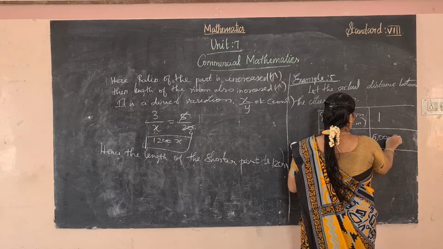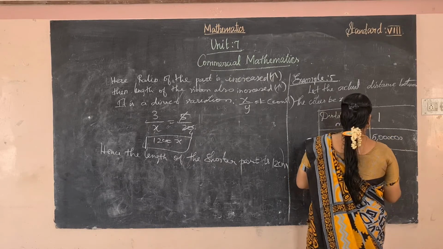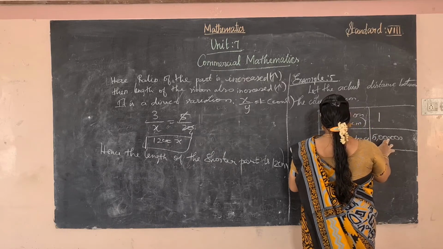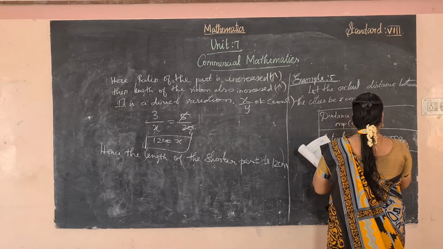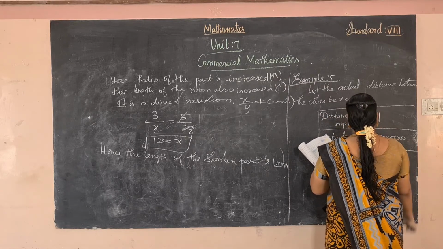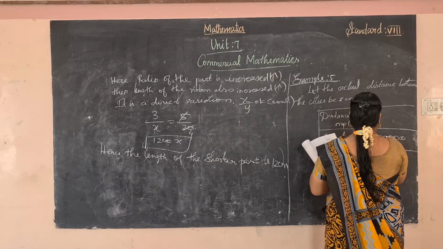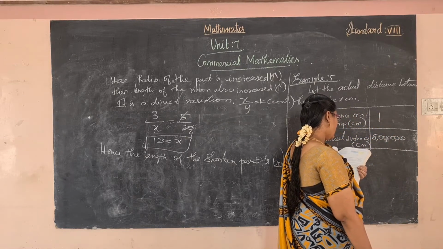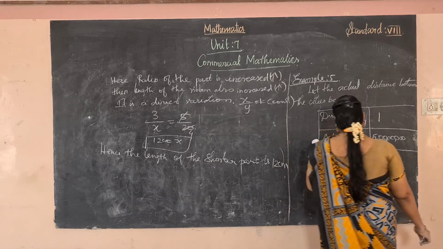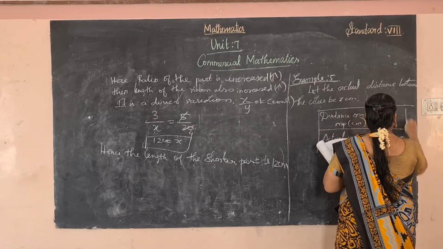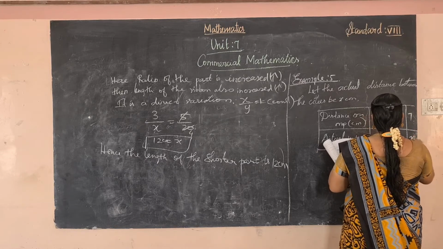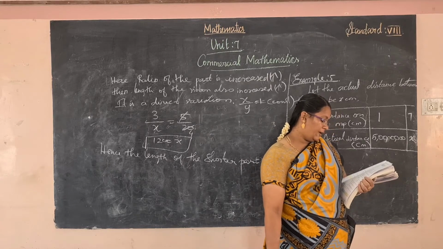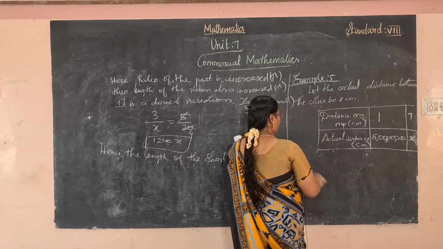So one more zero you have added. Okay, right. And next one, the distance between the two cities on the map is 7 centimeter. Then what is the actual distance between them? So first one is 7. Now find out the x value. Okay, right. So it is a direct variation.